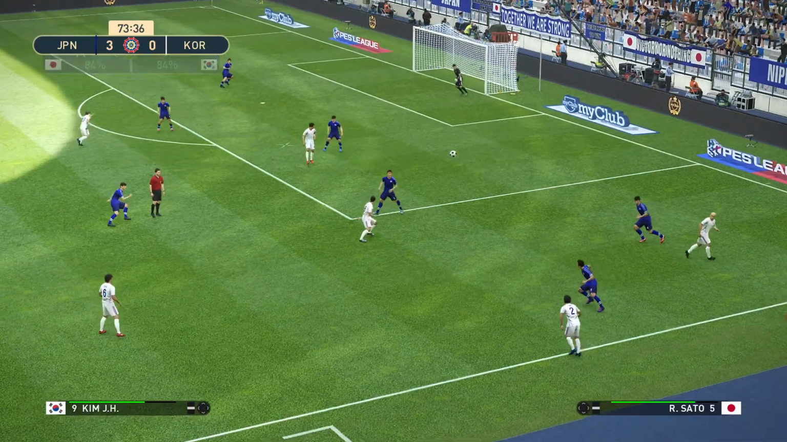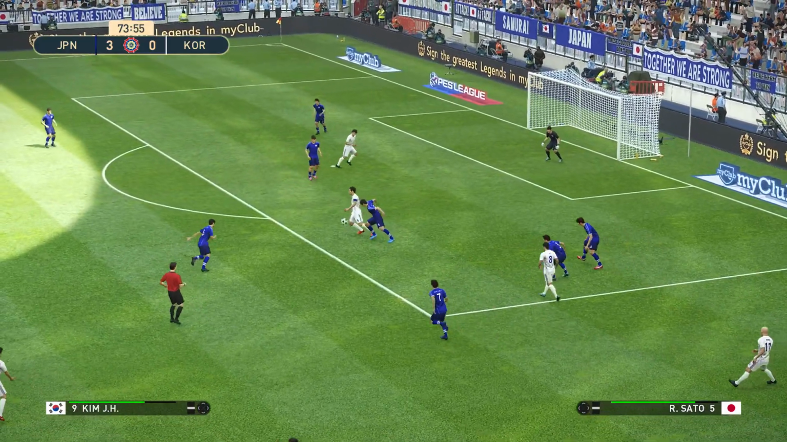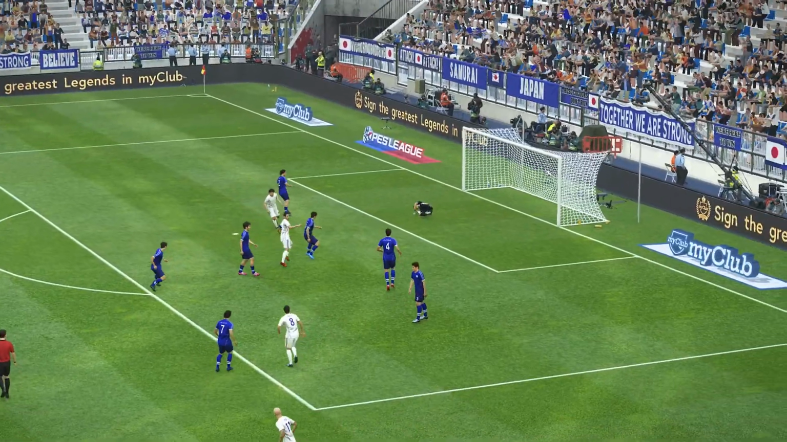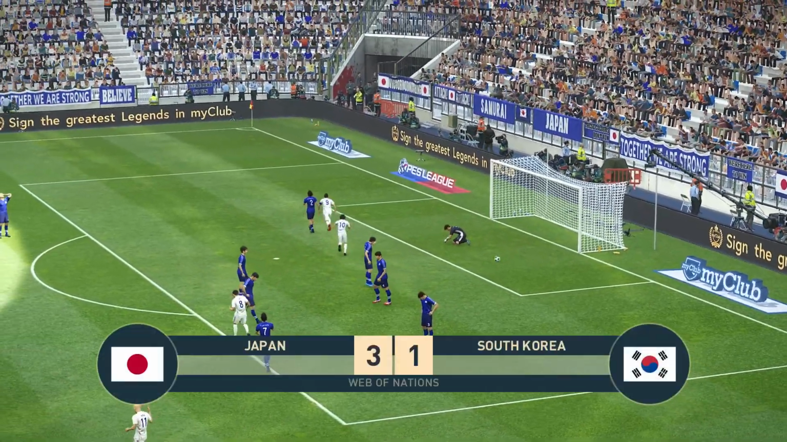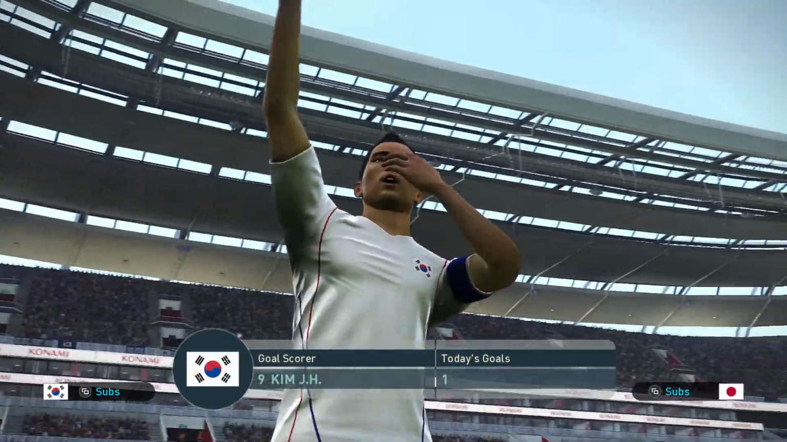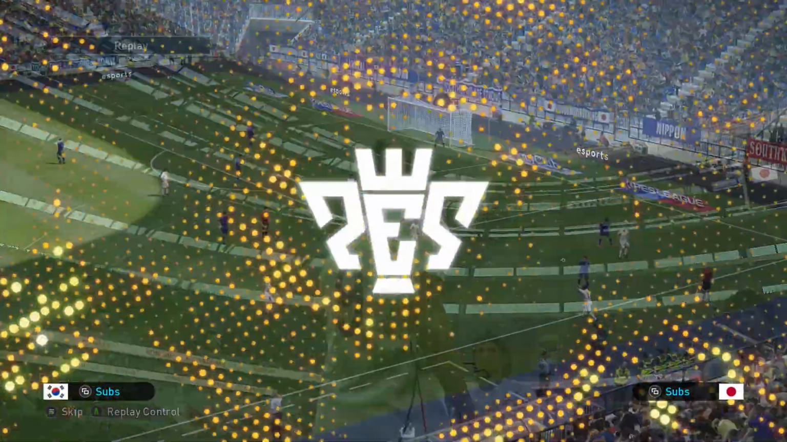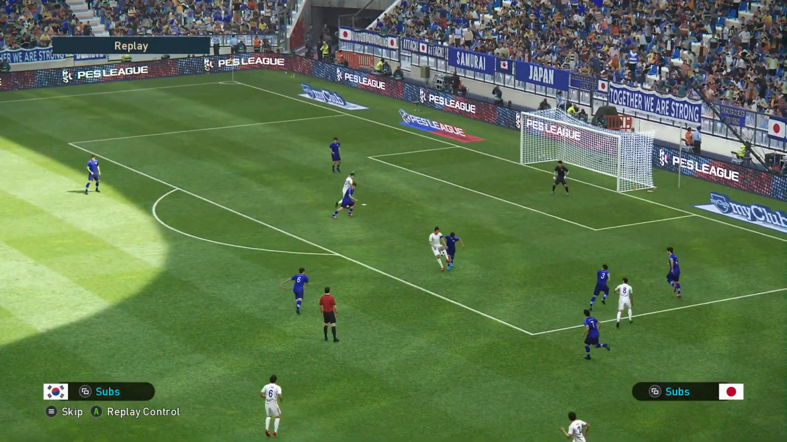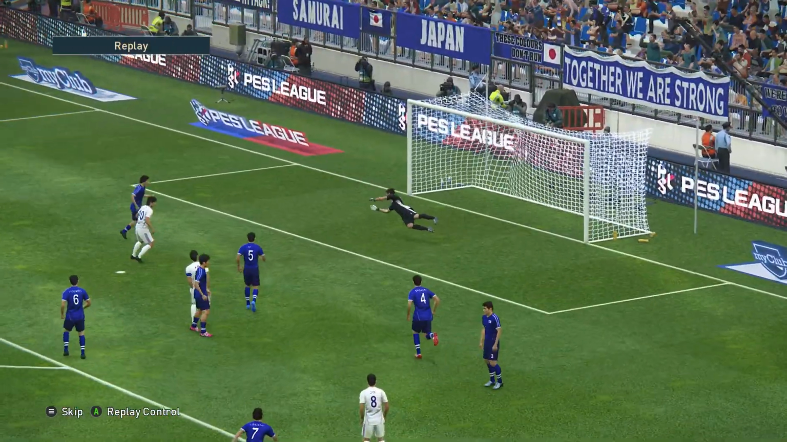Yang with the throw in. Kim. Kim turns. Kim shoots. Oh, and Kim scores. South Korea get one back. And Kim celebrates when he should be trying to get the ball back to the center of the field.